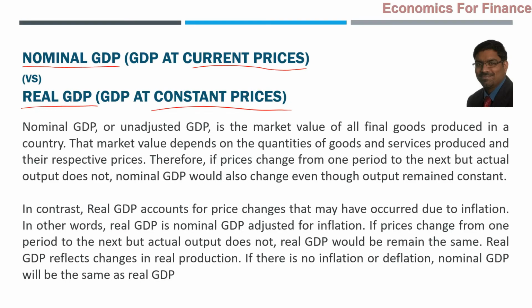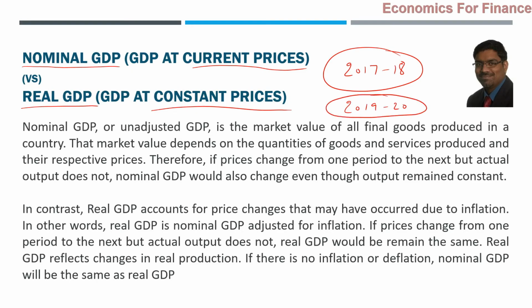For example, in the year 2017-18, the market value of all the goods and services produced during that period within India is so much, expressed at the prices that prevailed in that year. But are they comparable to the prices prevailing in, let us say, 2019-20?